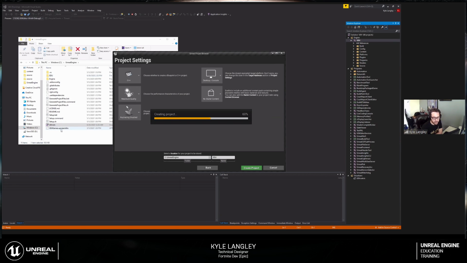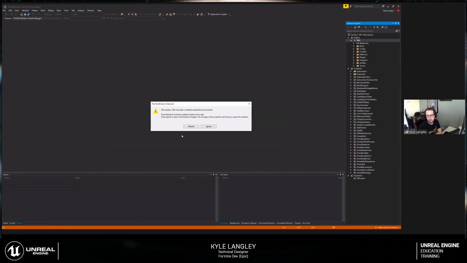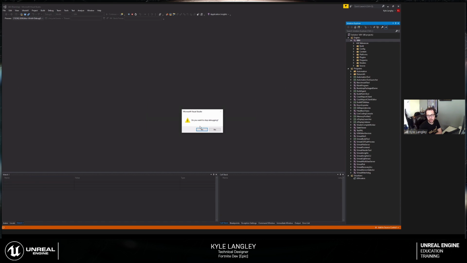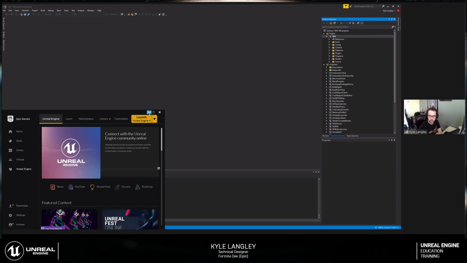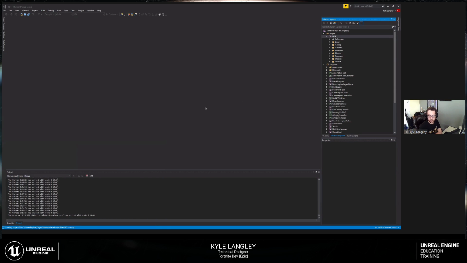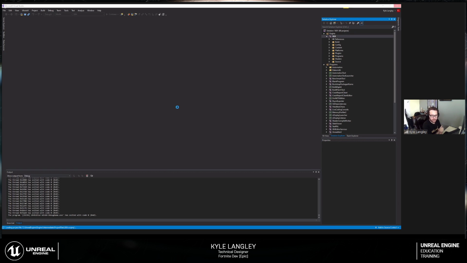And then the thing that's nice about that is you can use the same Visual Studio solution to govern both your source code and your game project without having them be in separate folders and have different generations and things. I have found this works very well. When you do this, it'll ask you to reload your solution because it detected a new project. And that will take however long Visual Studio wants to take to do that.